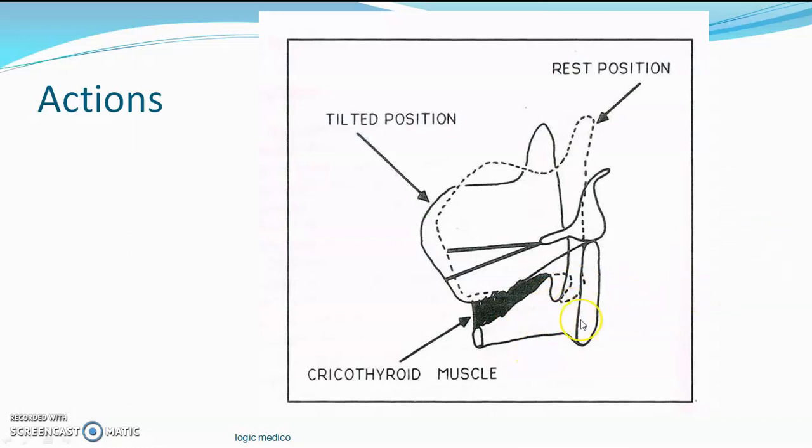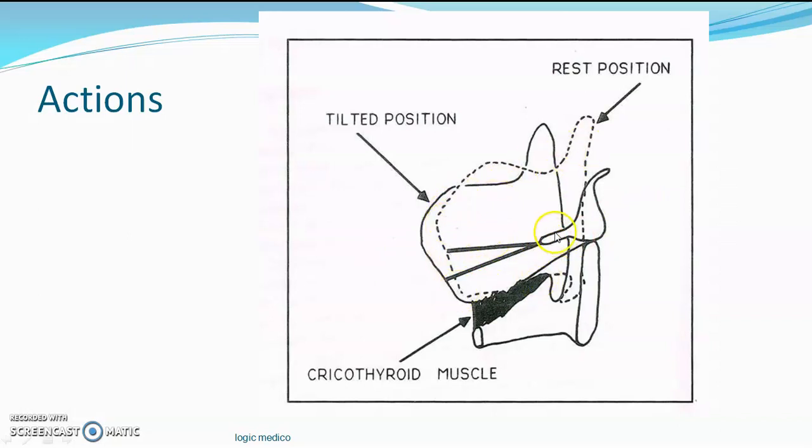When the cricothyroid muscle contracts, it pulls the thyroid cartilage. This is the initial position of the thyroid cartilage. It pulls the thyroid cartilage forward like this. So what happens? On the inner surface of the thyroid cartilage, there is the arytenoid cartilage, and from there the vocal ligament and vocal cord. You can guess what can happen to this vocal cord when the thyroid cartilage shifts forward.